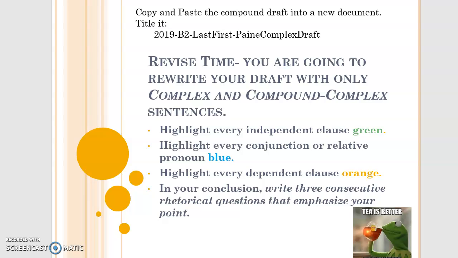So those are the directions. Again, those directions are in Canvas. Let me know as you're working if you have any questions. When you finish this essay, upload this draft as a link into Canvas, and as soon as it's there, it's my indication that it's time to grade it, and I will give you feedback.